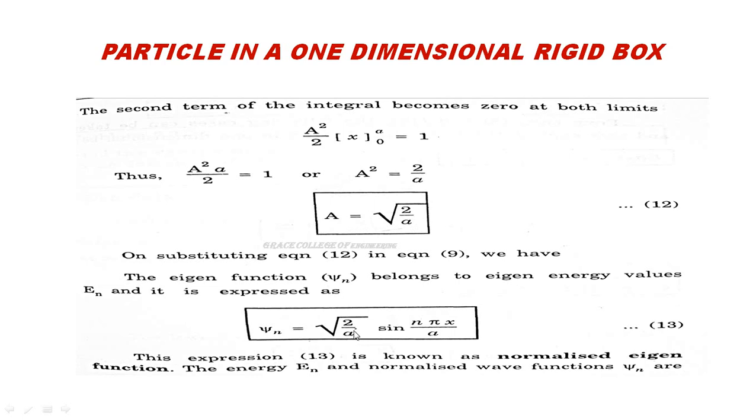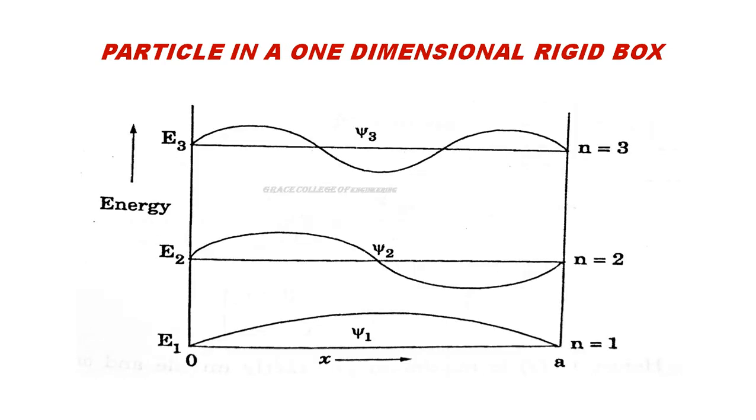Now substitute this value in this equation, that is psi n is equal to A sin n pi x by a. Instead of capital A we can substitute root of 2 by a. Okay, already we have seen it in equation number 9: psi n is equal to A sin n pi x by a. Instead of capital A, here we are substituting root of 2 by a. This is called the normalized eigenfunction. So if you put energy value as E1, you get psi 1 value. If you put energy value as E2, you get psi 2 values, and if you take E3, we can get psi 3 values.